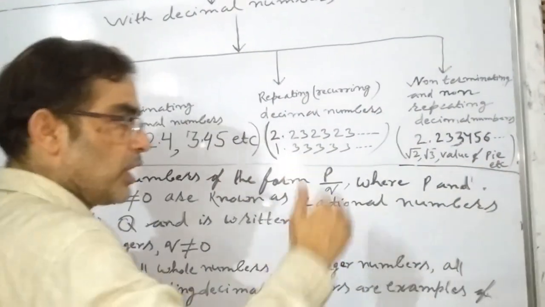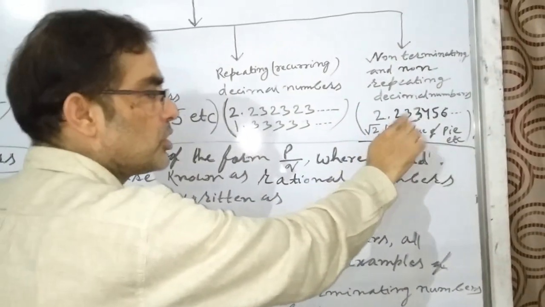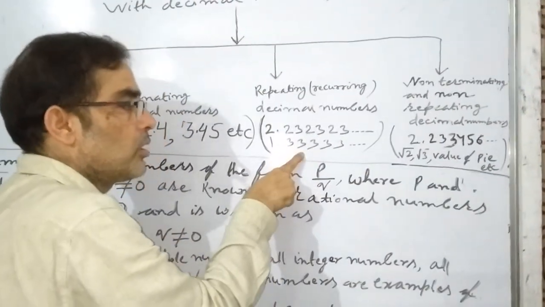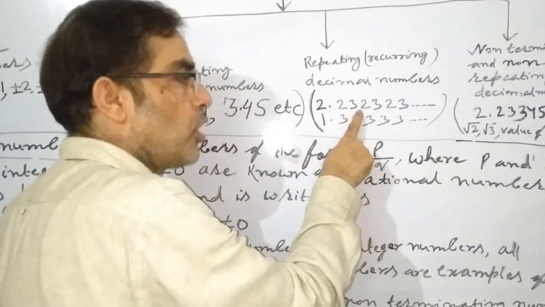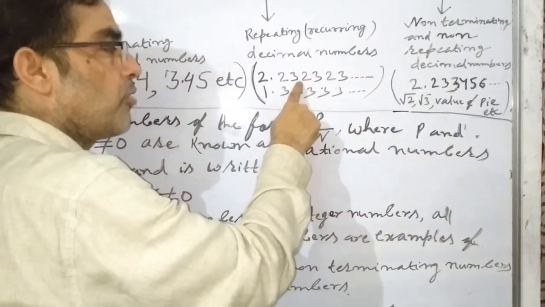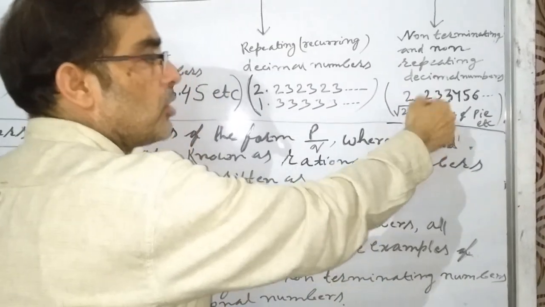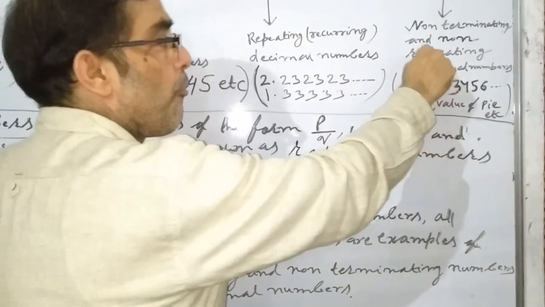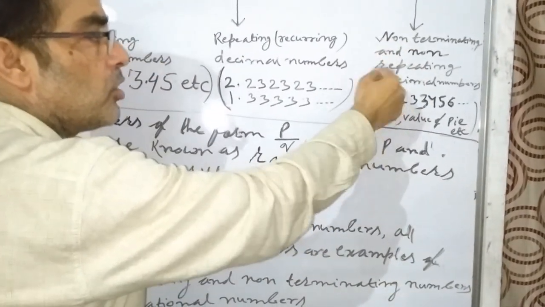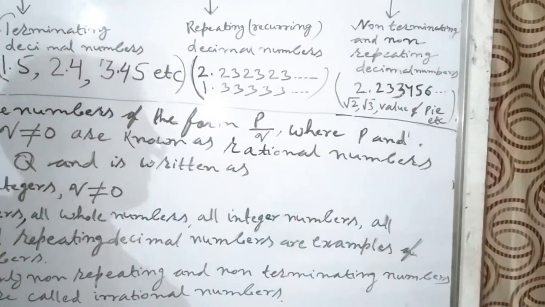I mean the same unit of digits is not coming, and also digits do not stop. In both examples digits are not stopping, but in one the unit of digits is repeating, and in the other it is not repeating. So this decimal will be called non-terminating and non-repeating decimal, and these numbers will be called non-terminating and non-repeating decimal numbers.